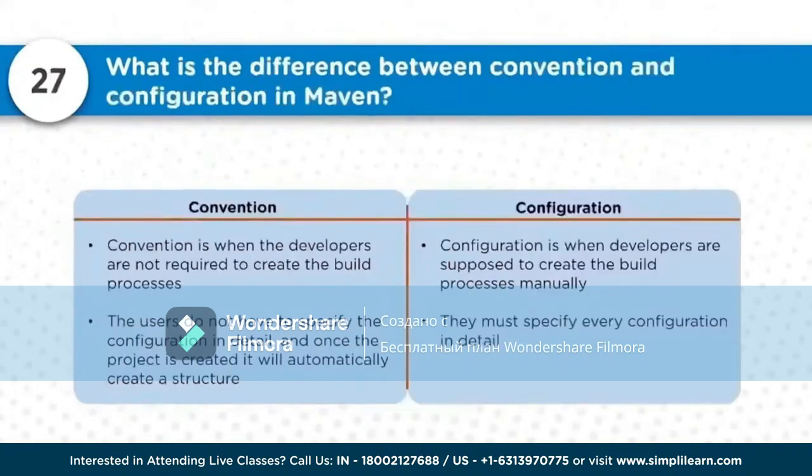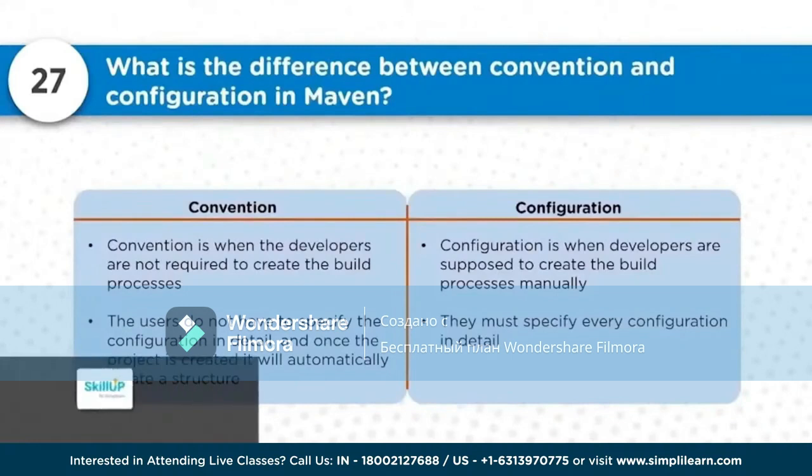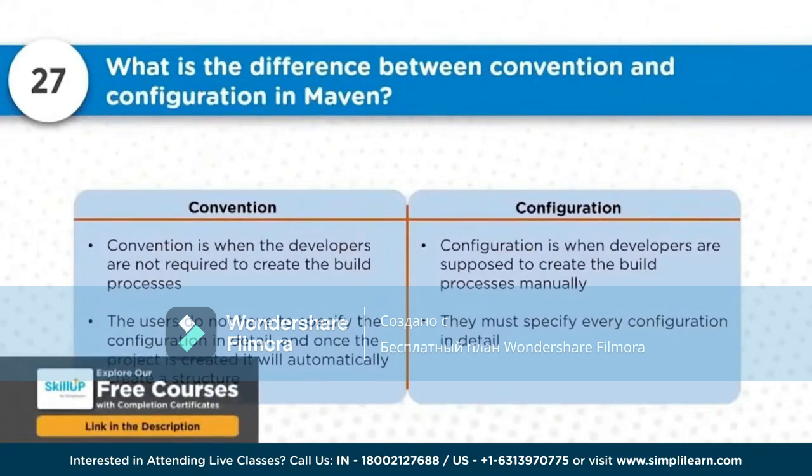Now, what is exactly the difference between the convention and the configuration in Maven? So convention is when the developers are not required to create the build processes. Configuration is when the developers are supposed to create the build processes. In convention the users do not have to specify the configuration in detail, and once the project is created, it will automatically create a structure.